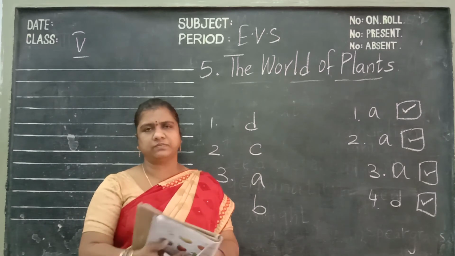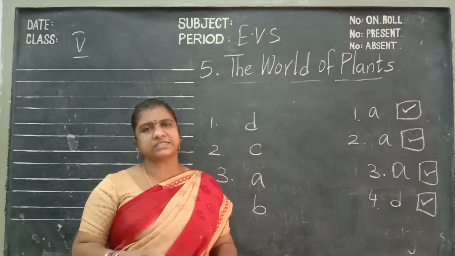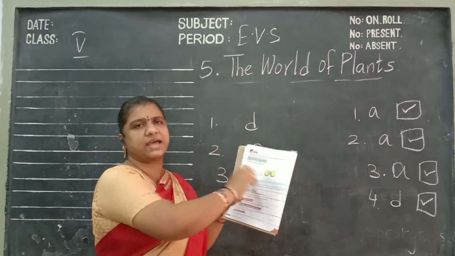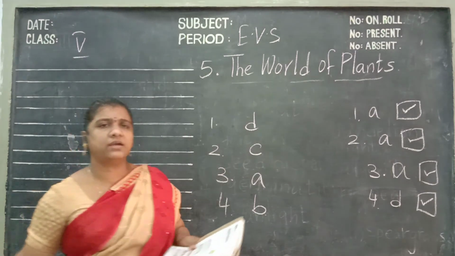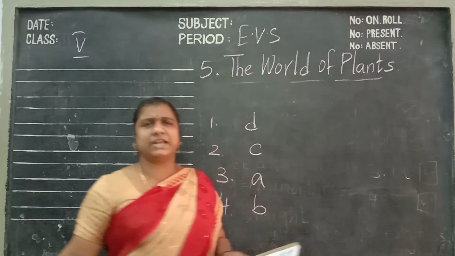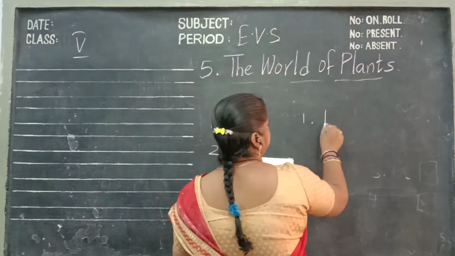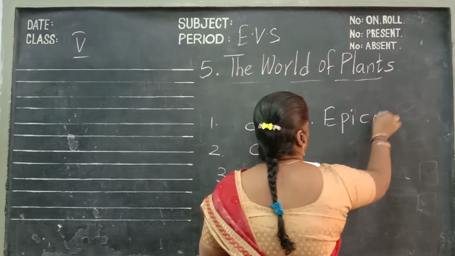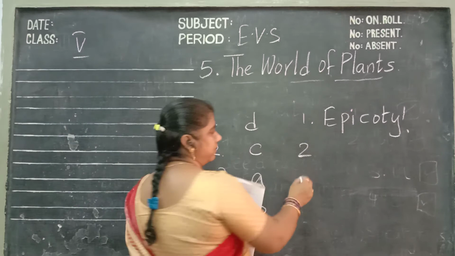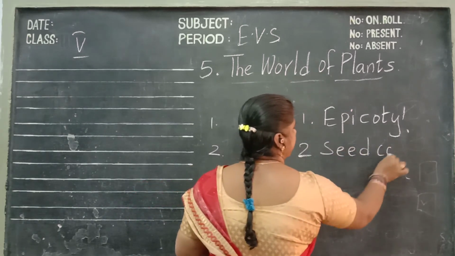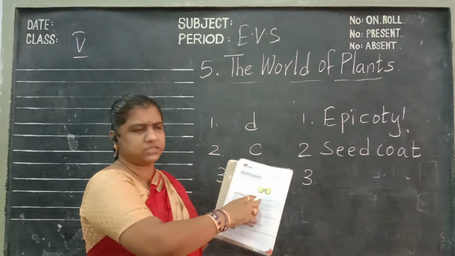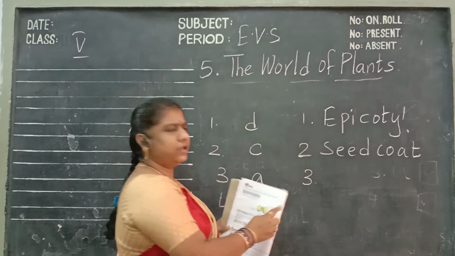Turn the next page, children. Here is the structure of a seed. The picture has been given, children. In the boxes you should write the answers. See, first part, it is epicotyl. Towards the left side, second one, it is seed coat. And the last one, children: these two arrows refer to the cotyledons.